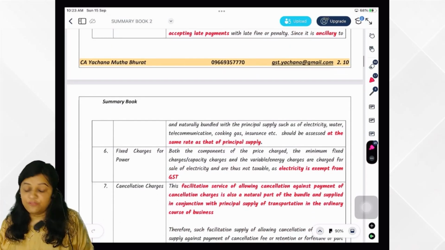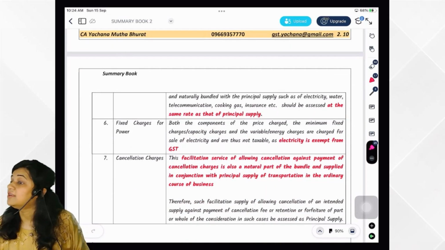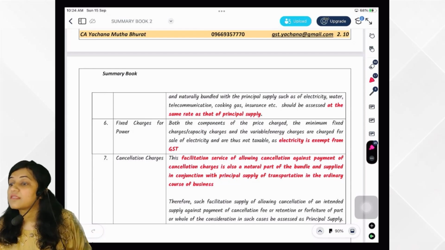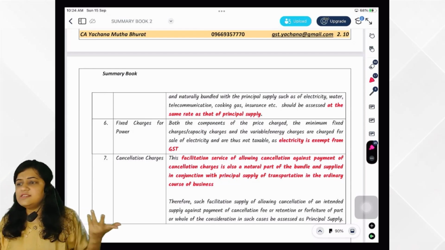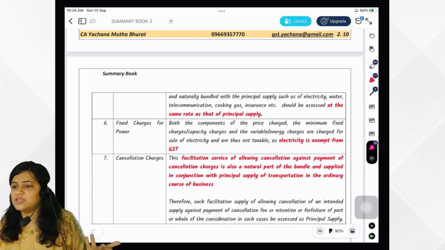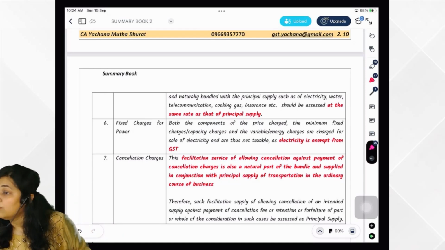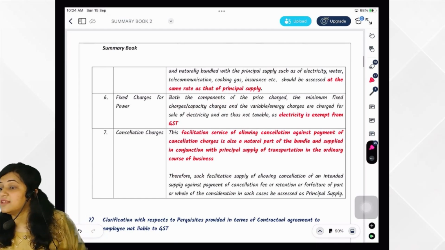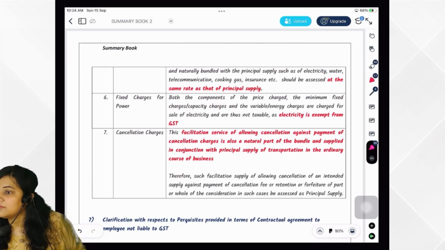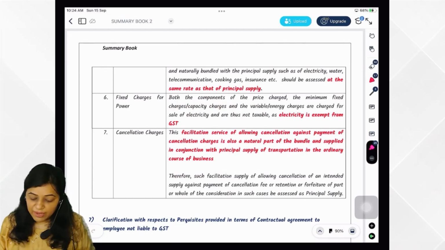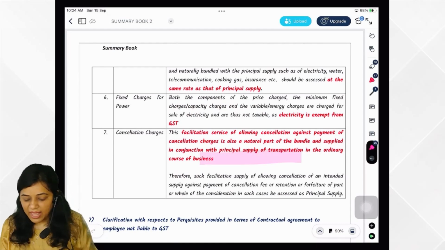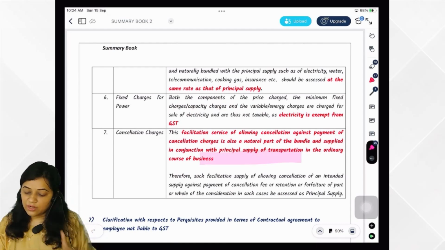Okay, and then fixed charges for power, electricity duty: exempt from GST, ma'am. So either fixed charges or variable charges are not leviable to GST. And then last, cancellation charges. It will be levied same as principal supply. You got it? Very good, very good.